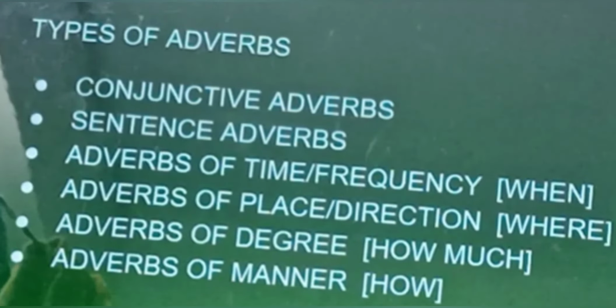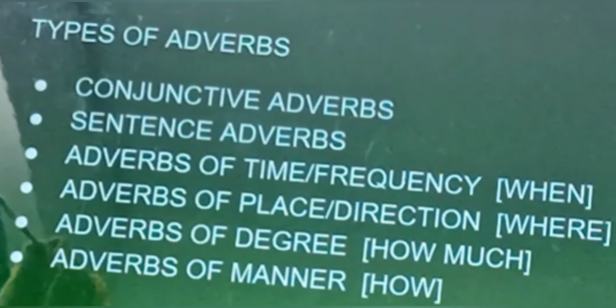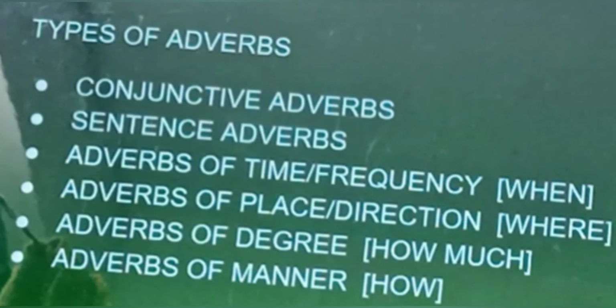Sentence adverbs. It is an adverb that appears usually at the beginning of a sentence and modifies the sentence as a whole. This type of adverb usually ends in ly and is often followed by a comma.